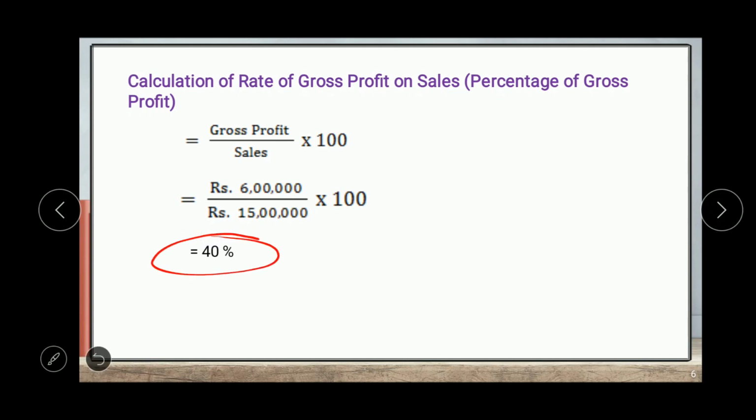So we have to use this percentage to calculate the gross profit for the current period. When we prepare the memorandum trading account for the current period, no closing stock is given, so we have to calculate the gross profit for current period and then balancing figure will be the closing stock for the current period. Now the next step is memorandum trading account for the current period.